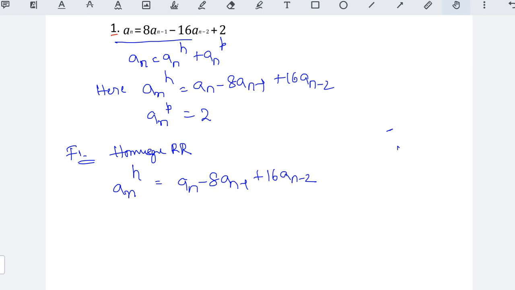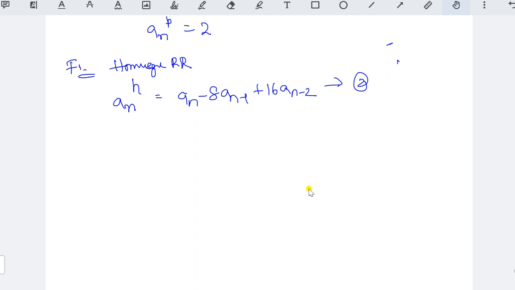First check the order of the recurrence relation. Here n minus 2, so this is second order, not first order. If it is first order we have one solution, if it is second order we have another solution. So this is second order. Next, convert into our equation. After finding the roots, you have to do the solution. So first find the roots. In order to find the roots, what do we have to do?